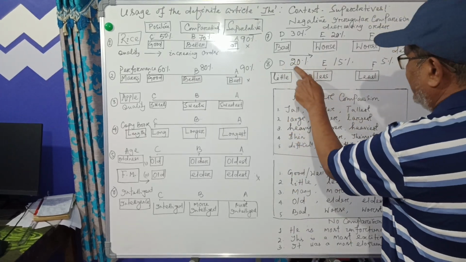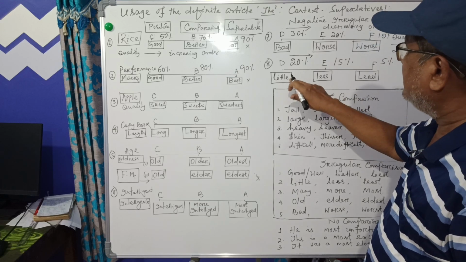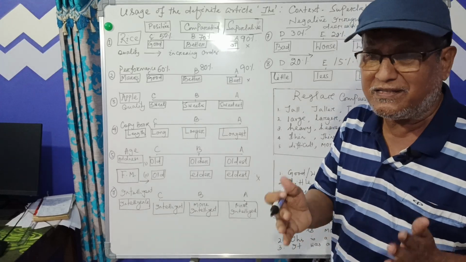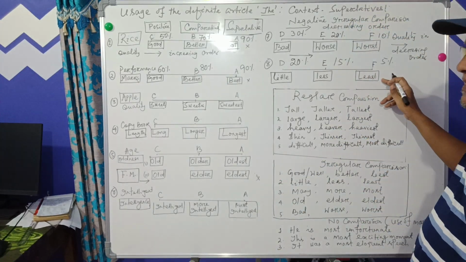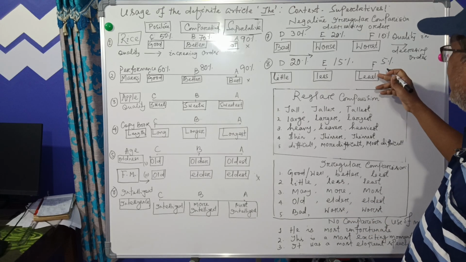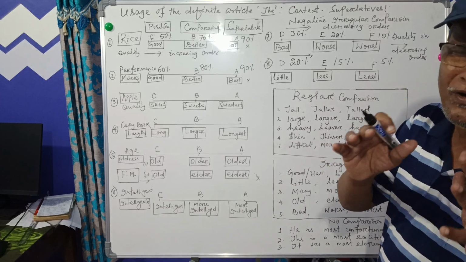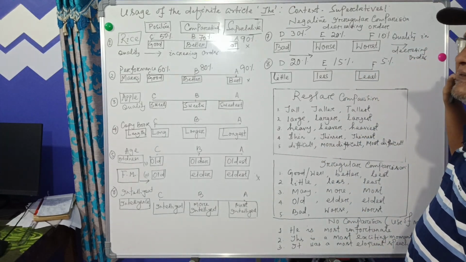So E is less than. So we compare. This is a little sweet, and this variety is less sweet. It has less sweetness, and the lowest one he explained. You take this sample, and this has the least sweet, the least sweet variety.